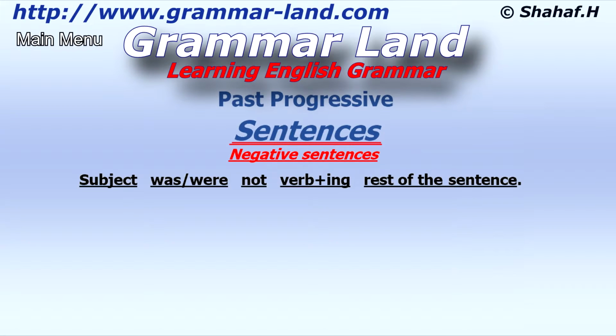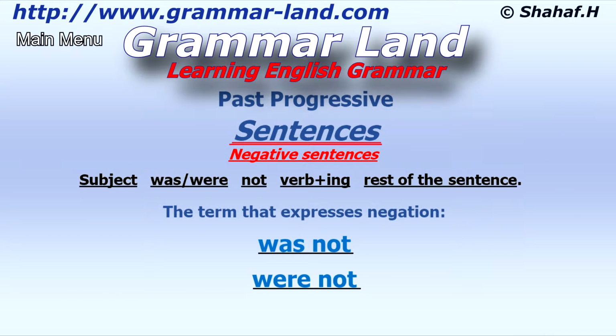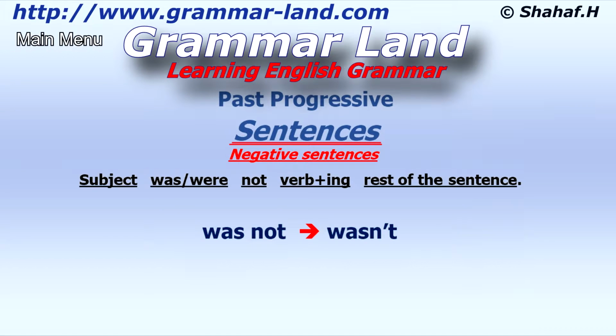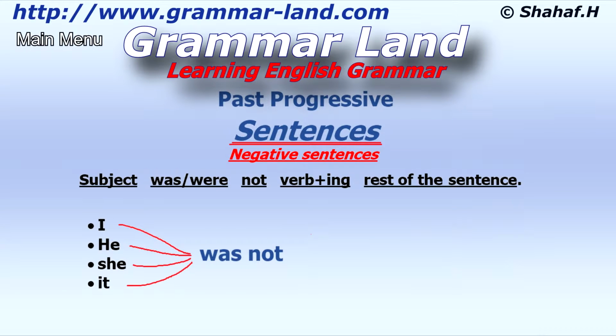Negative sentences. The sentence starts with the subject, followed by was, or were, depending on the subject. Not, verb plus ing, and the rest of the sentence. The term that expresses negation is, was not, or, were not. The shortcut of was not, is wasn't, and the shortcut of were not, is weren't. It is clear that I, he, she, and it, get the was not, or the wasn't, and you, we, and they, get the were not, or the weren't.